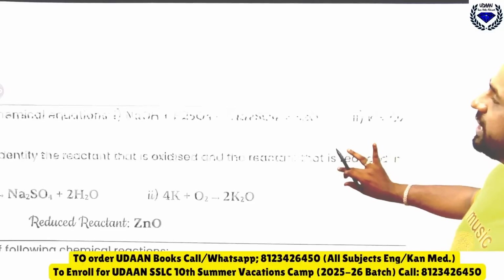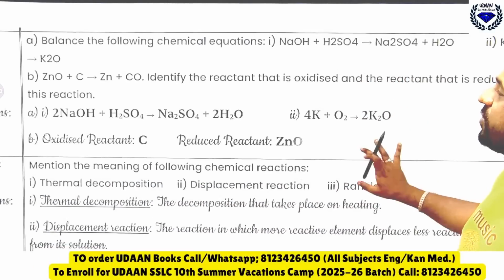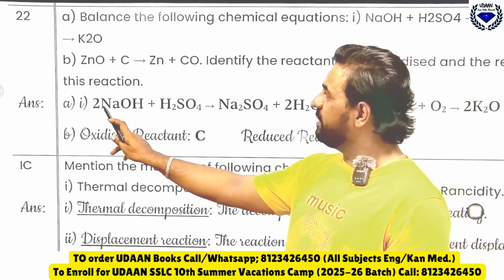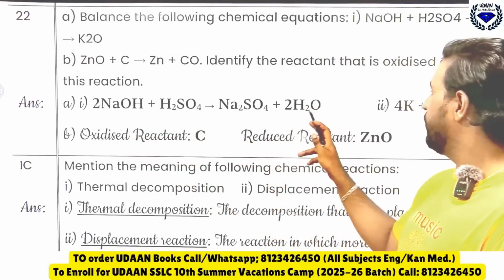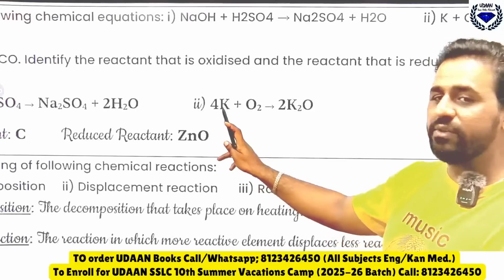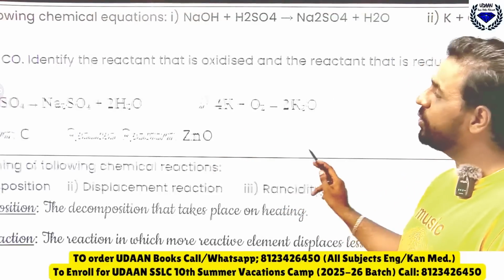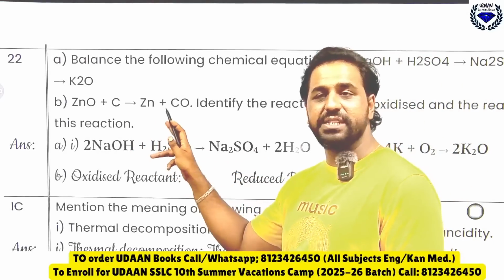So next question, see here, you have to balance. Okay, balance the chemical equations. So how to balance the chemical equations you can just see here. So while balancing what should we do? 2Na plus H2SO4 will give you Na2SO4 plus 2H2O, and the second one when balanced, what comes? 4K plus O2 will give you 2K2O. And in this ZnO plus C gives Zn plus CO.